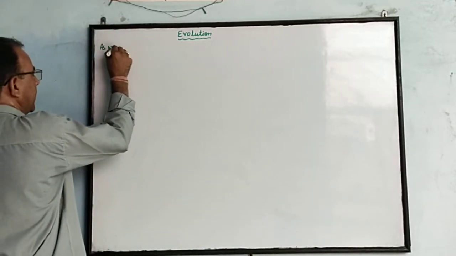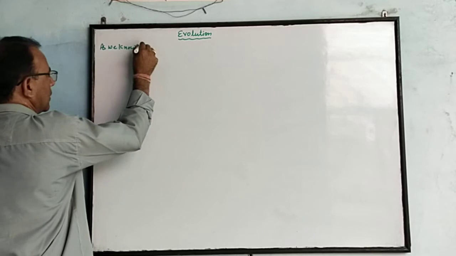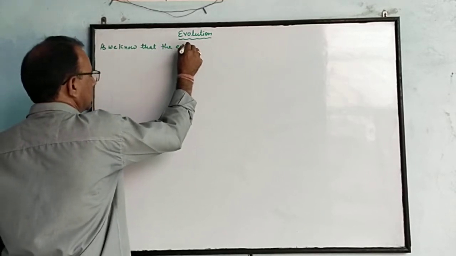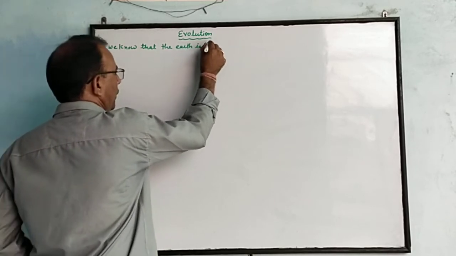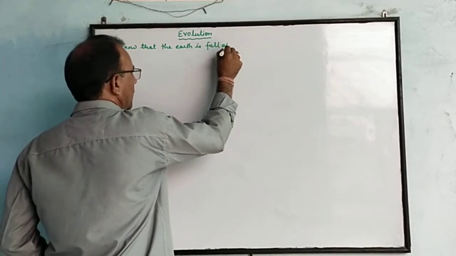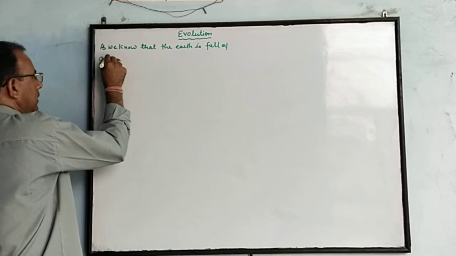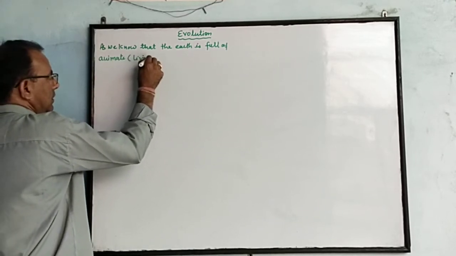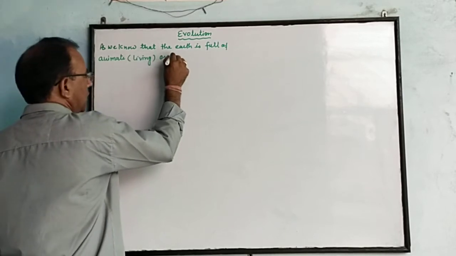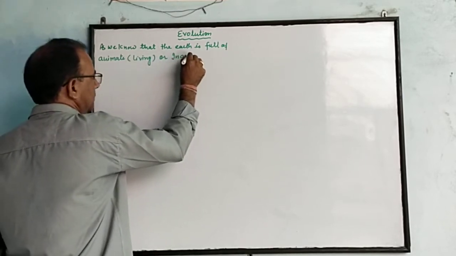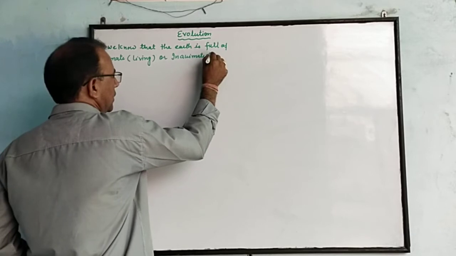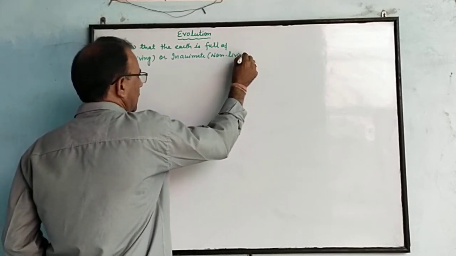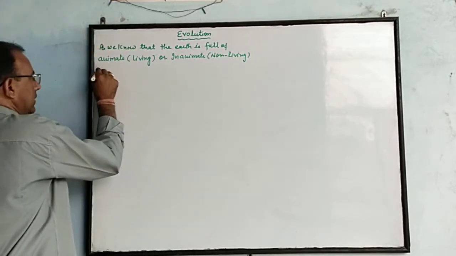As we know that the earth is full of animate, means living beings, or inanimate, means non-living matters.